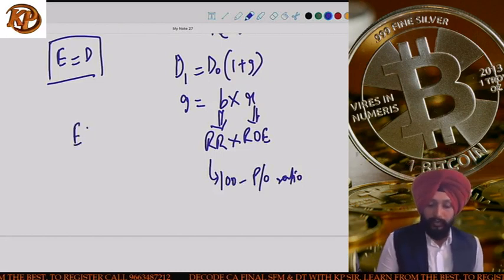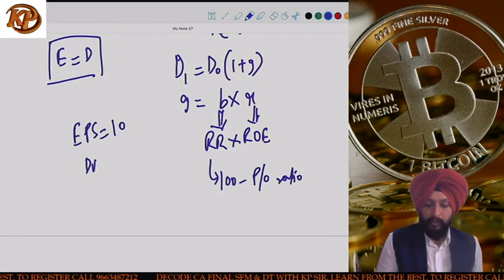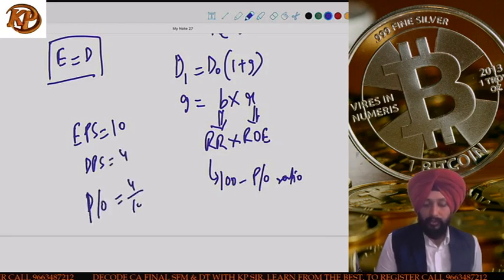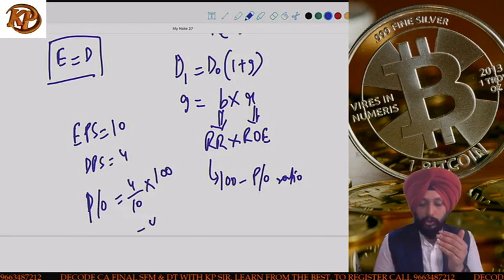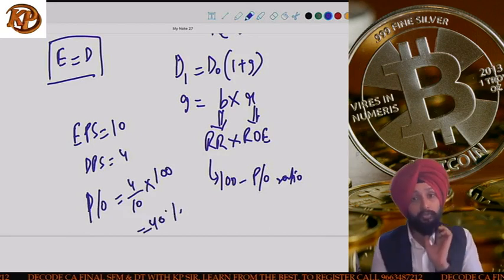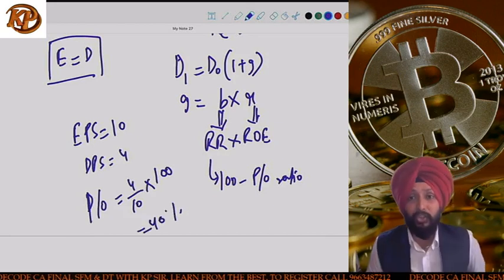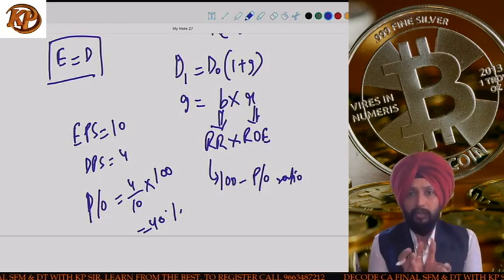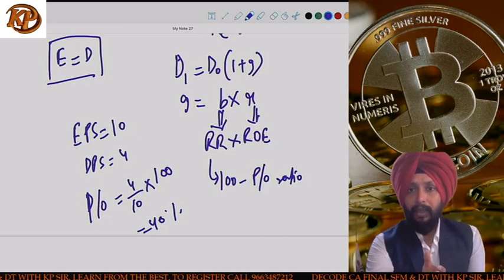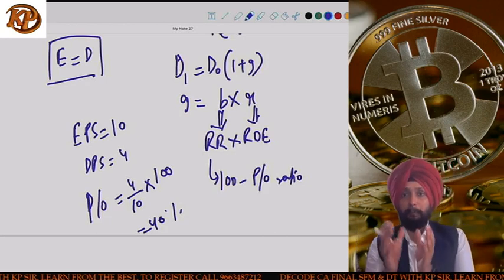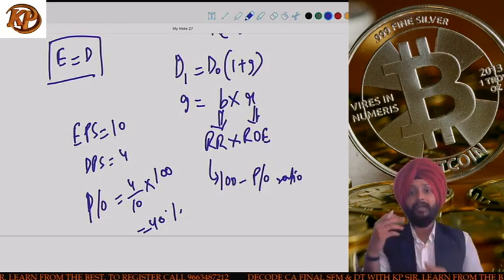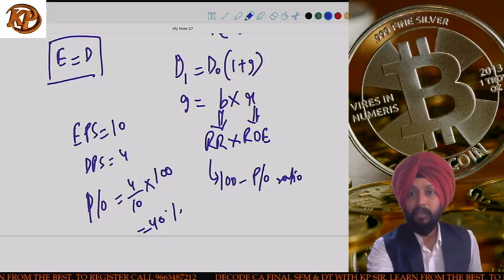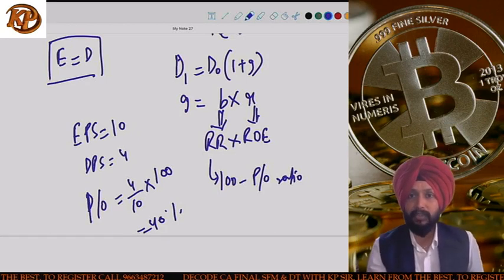Suppose EPS is 10 rupees and dividend is 4 rupees, then the dividend payout ratio is 4 divided by 10. How much is the company paying out to the shareholders? The dividend payout ratio is 40%. Then what is the retention ratio, guys? The retention ratio is 100 minus 40%, because out of my total earnings, we are paying 40%, and 60% we are retaining. I hope, guys, this is clear to you.